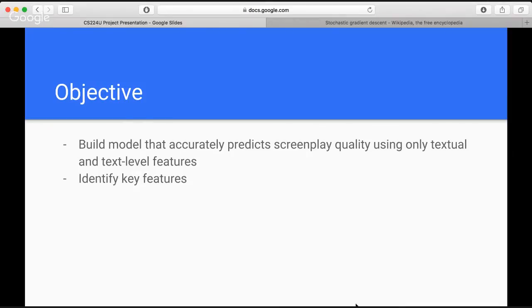The express objective of our project is to create a model that can accurately predict screenplay quality using only textual and text level features. In addition, we want to look at the key features of the text that let us predict this screenplay quality.